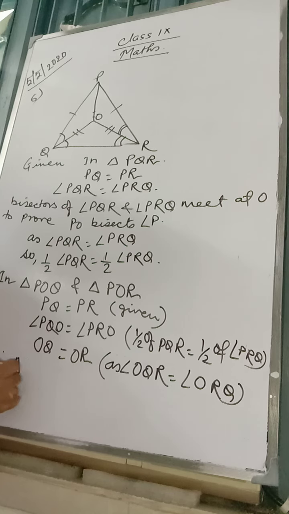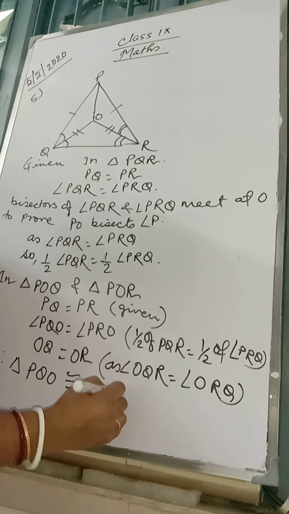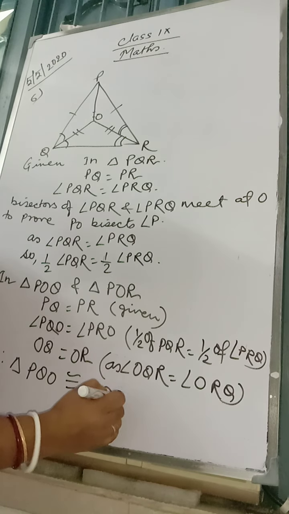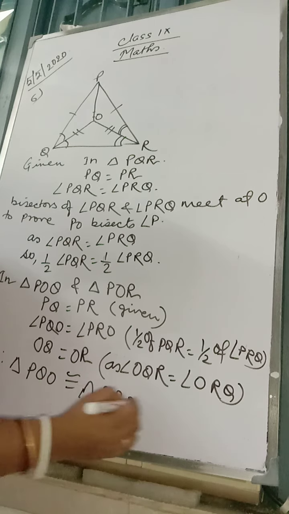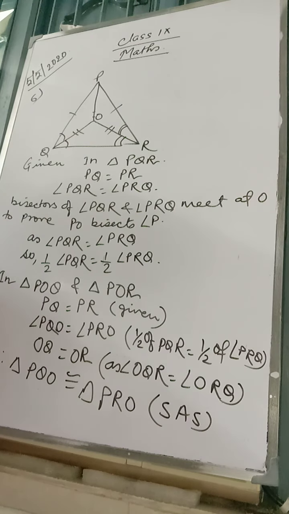So triangle PQO is congruent to triangle PRO. Why? Side angle side condition. That's what.